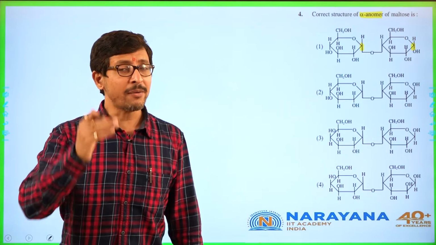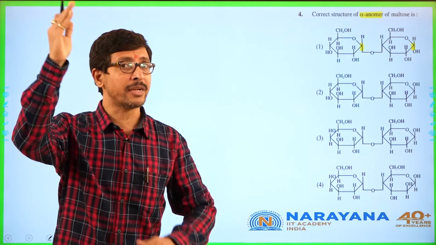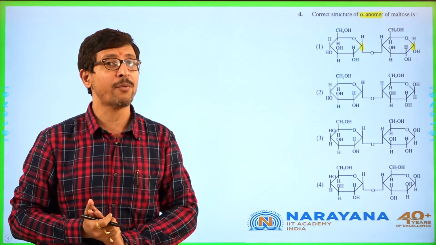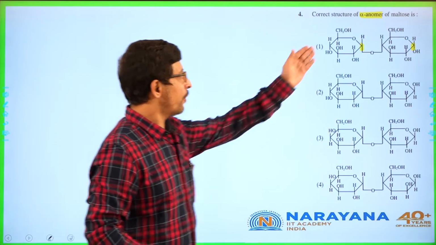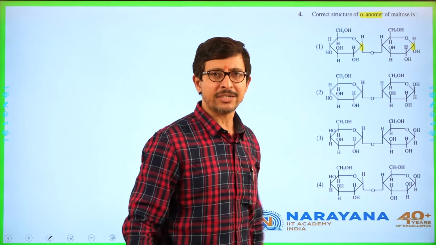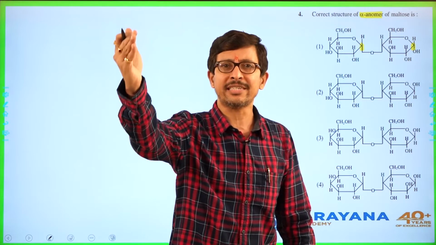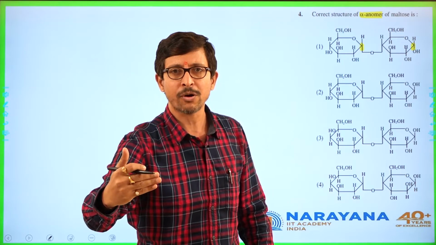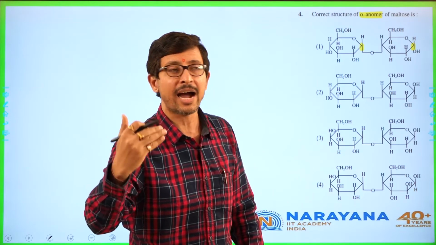As per our representation, the groups that are present towards the right side will be written at the bottom in the Haworth representation. So if OH is towards the right side, OH will come at the bottom, and that is considered to be alpha.